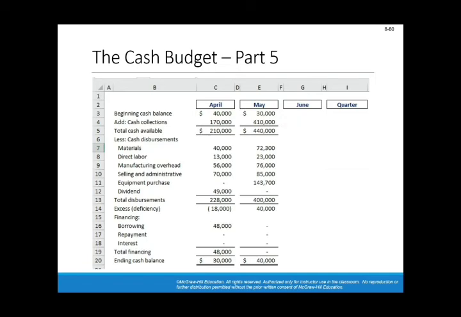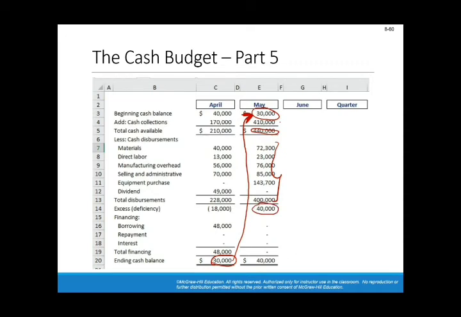In May, where you end up in April is the beginning of May. Just like beginning inventory and ending inventory, the ending figure in April is the beginning figure in May. Add to that the cash collection from the sales budget. So the cash available now is $440,000. Deduct all the disbursements or payments that should be paid. You will end up with an excess of $40,000.